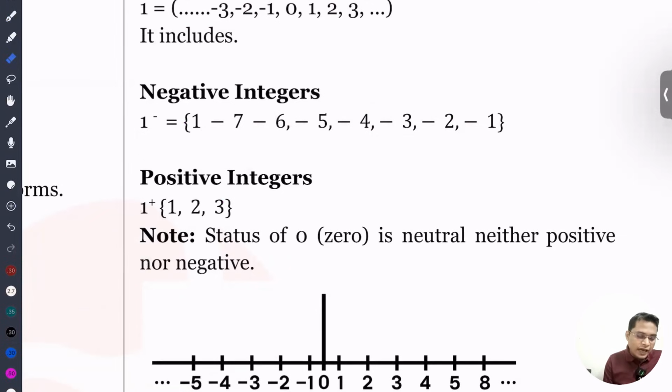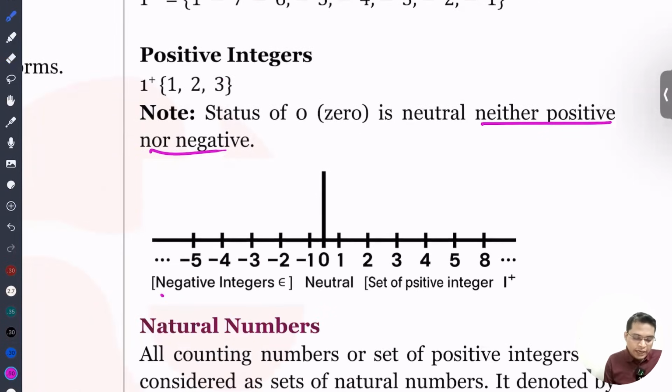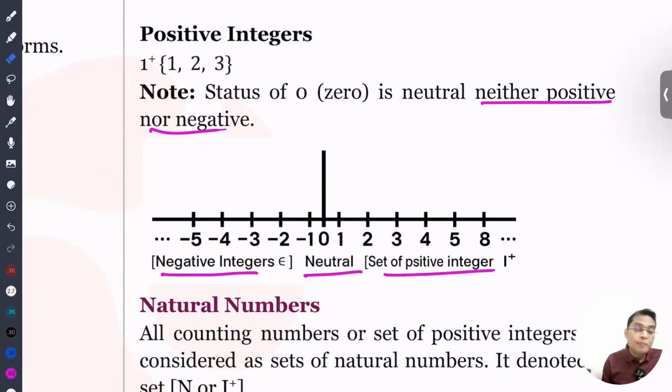Okay, so 0 is neither positive nor negative, I think you all know. So there are negative integers, neutral, and positive integers. Dear students, you have to remember this: integers, what is a natural number, because in past UPSC exams they have asked multiple questions on that, so you have to remember it. Okay, so next one is about the natural number.